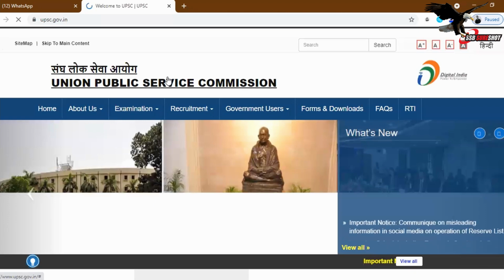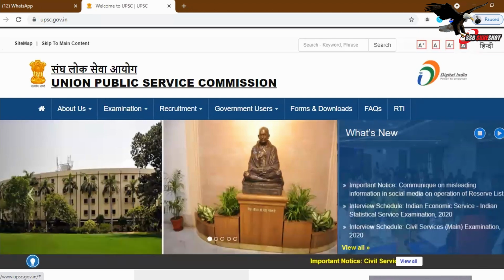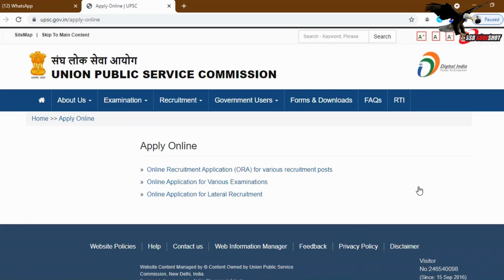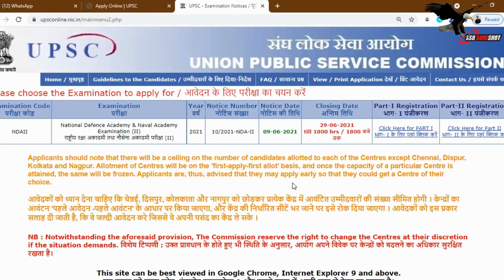upsc.gov.in. So this is the interface of the official website. From here we will click on apply online. After clicking on apply online, you will find there are 3 links. You will have to go to the second one, the center one, which is online application for various examinations. Here you can see that the NDA 2 form is available in 2 parts. It means there are 2 parts which you will have to complete. The notice was released on 9th June and will end on 29th June. Before 6 p.m. you have to finish your form.